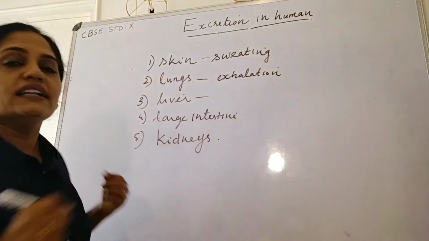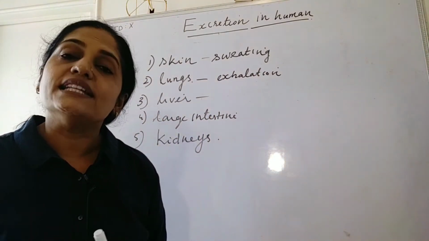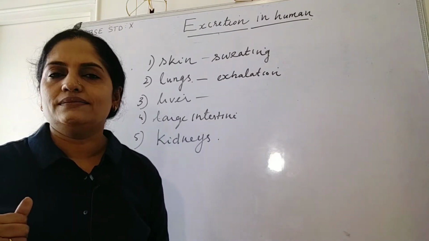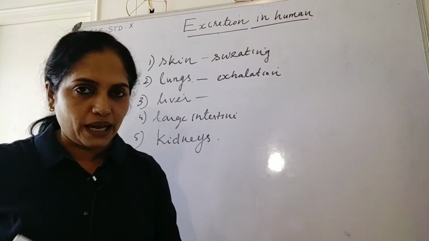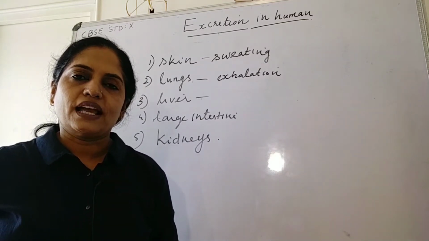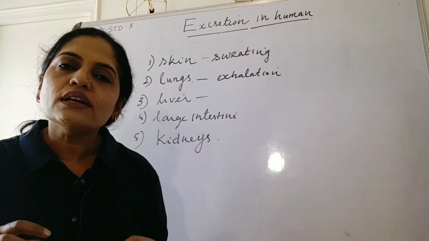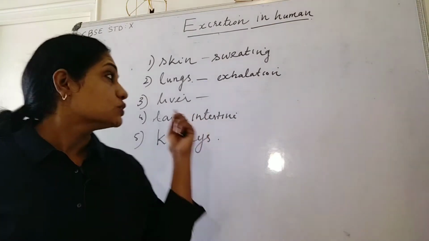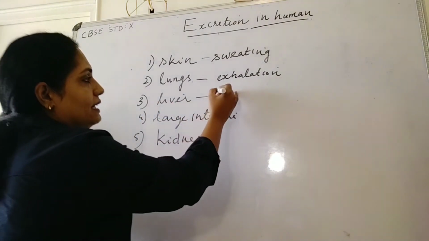The third one, liver. Liver breaks down waste materials and even the toxins in our blood, and the byproducts are expelled out into the bile and then into the large intestine, and eventually they are excreted out of the body. So in the liver, the excretion is done through bile.